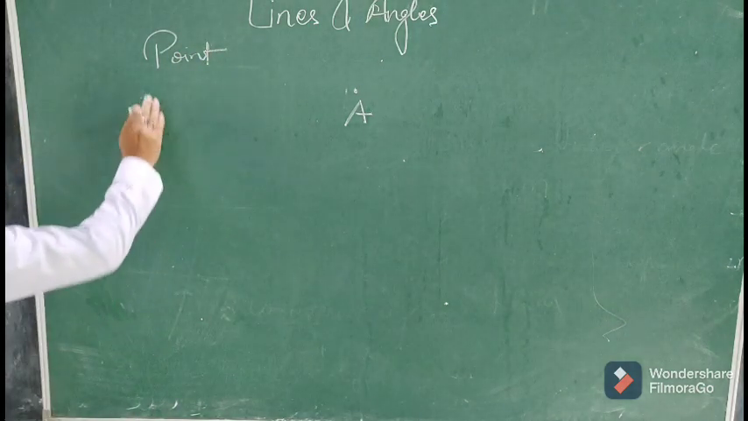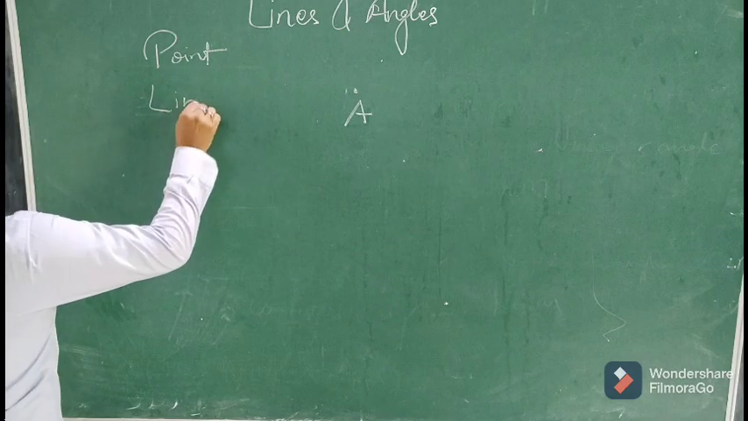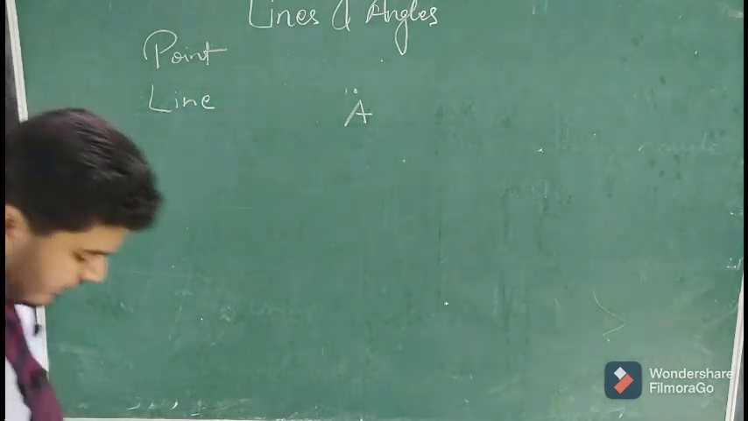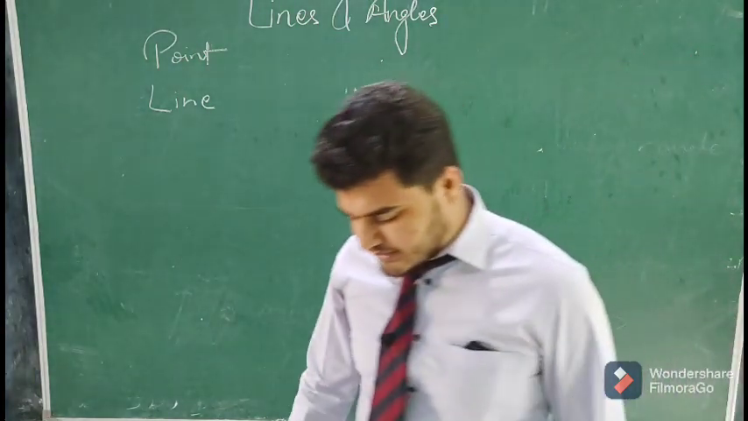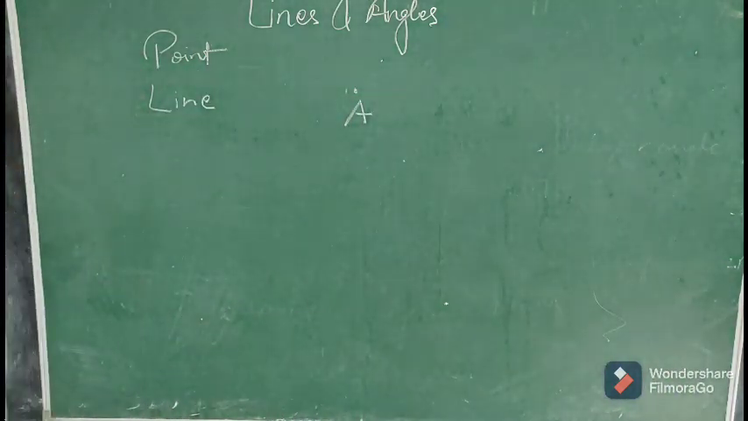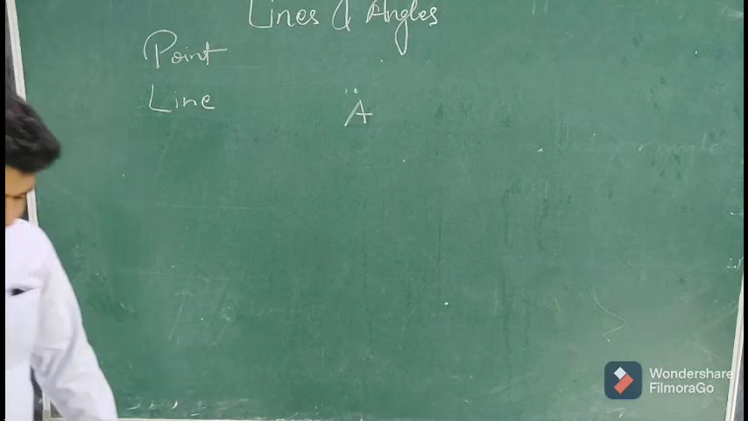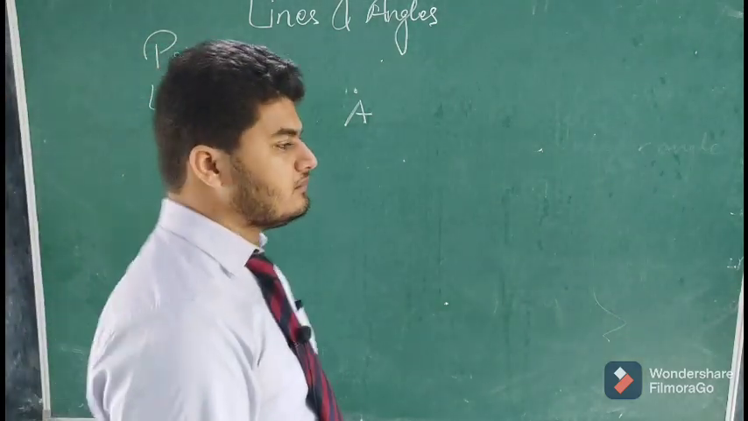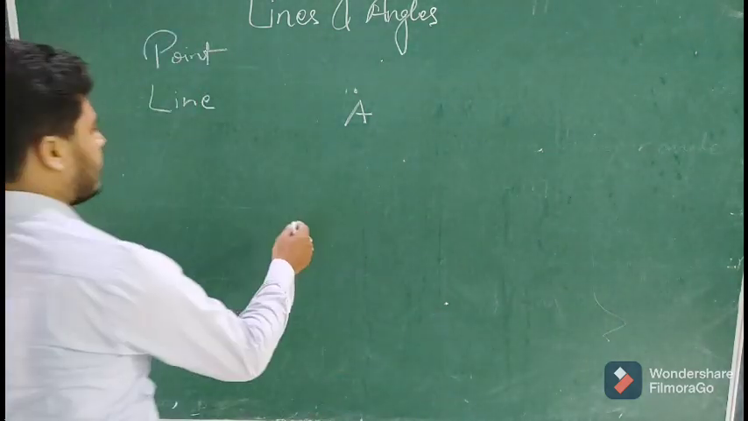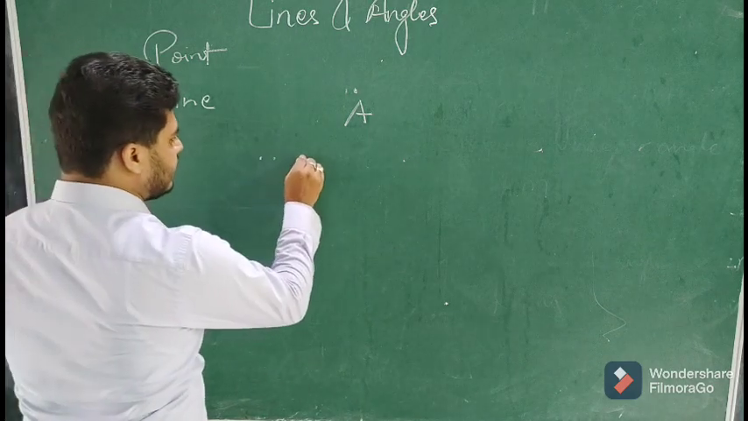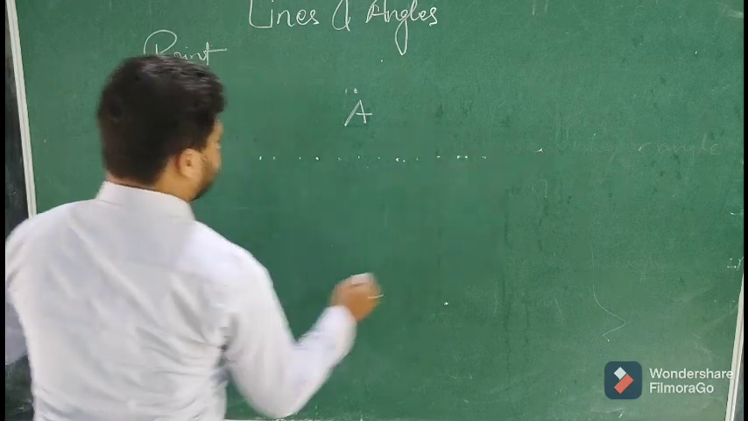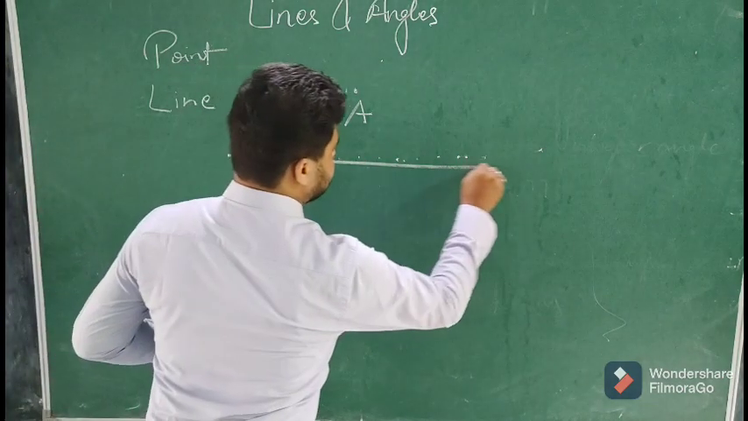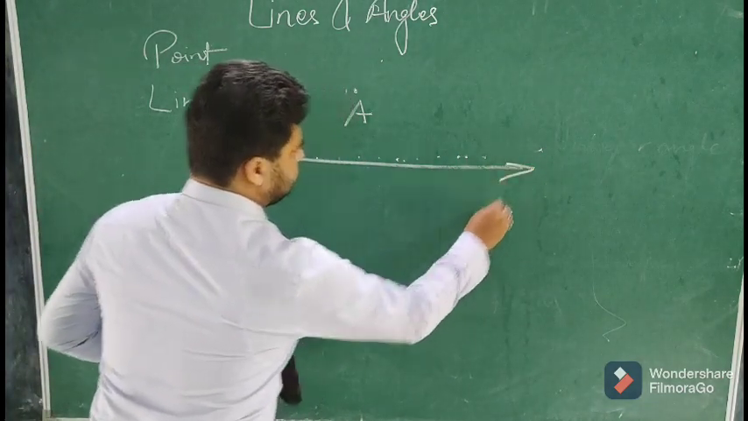Then what is a line? A line is a collection of points, and we can draw a line by making many points and connecting them together. Many points, collinear points, that is, they are existing in a straight line.